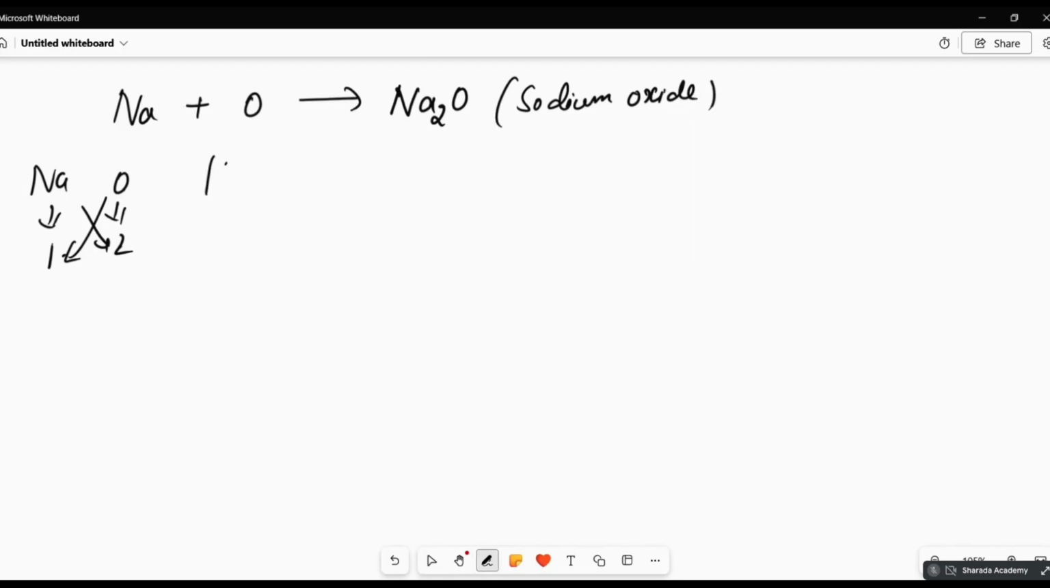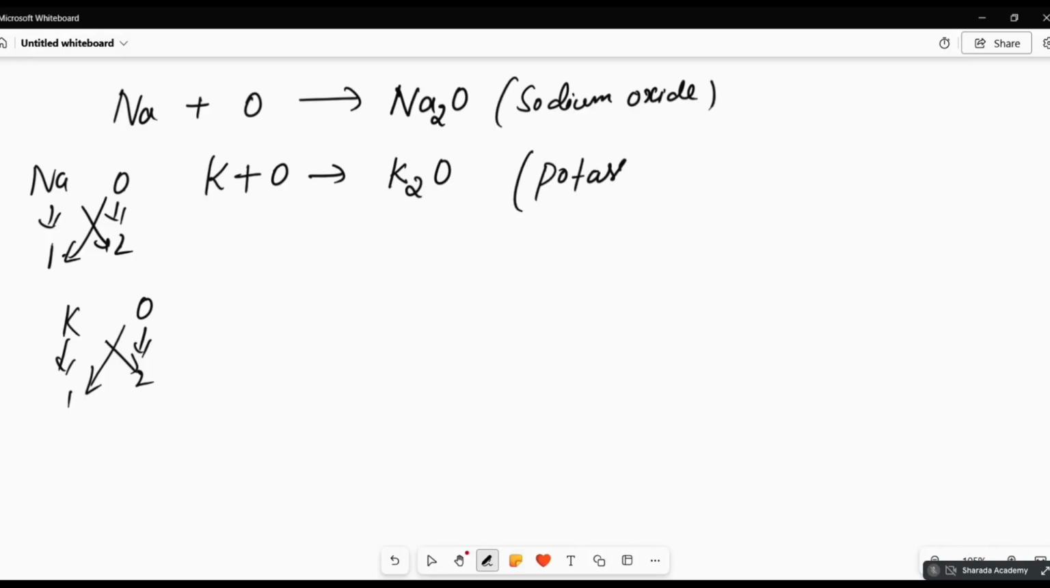Then potassium, K plus oxygen, you will get K2O. Potassium valency 1, oxygen valency 2, so you get K2O. This is potassium oxide.